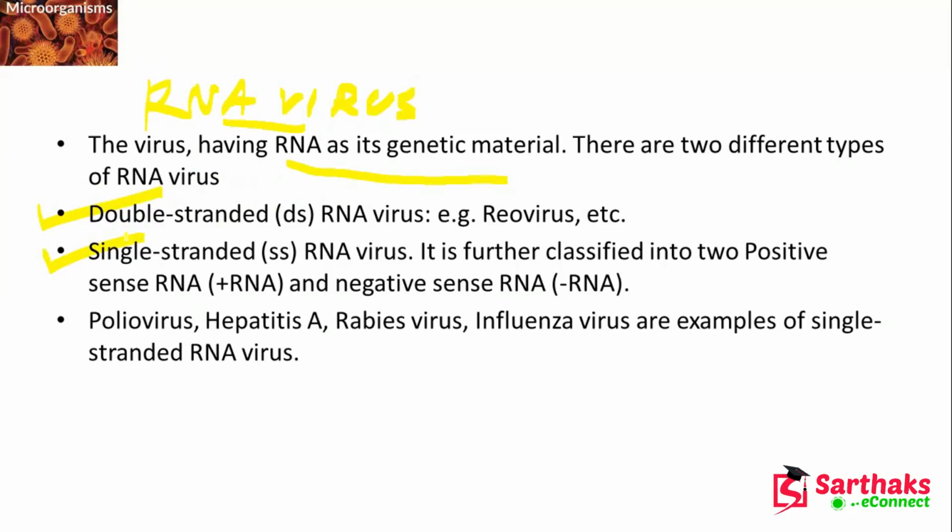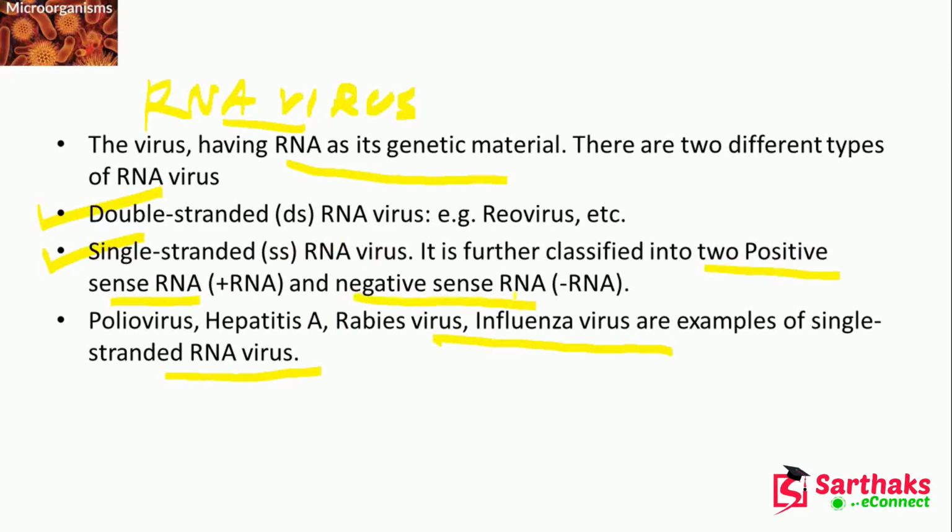Poliovirus, hepatitis A, rabies virus, influenza virus, these are the examples of single stranded RNA virus. And this single stranded RNA virus is again classified into two: positive sense RNA and negative sense RNA, right?